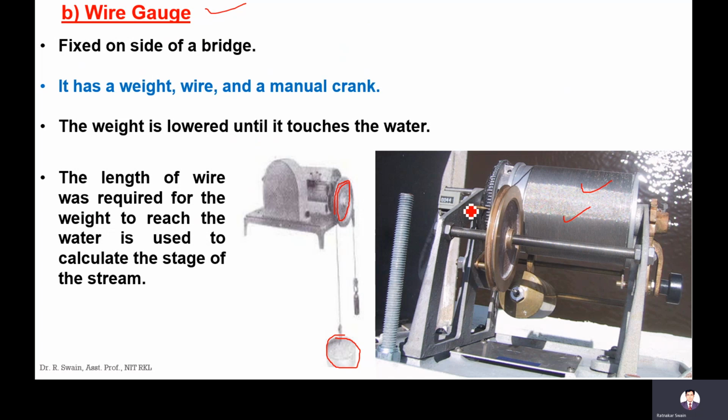There is a system here to measure the length of the wire you are lowering. The length of wire required for the weight to reach the water is used to calculate the stage of the stream. That length of the wire which is required for the weight to touch the river is recorded here, and that is taken as the stage.